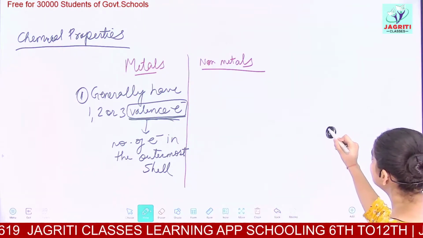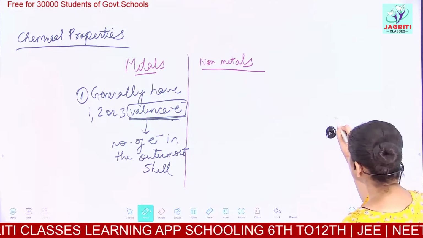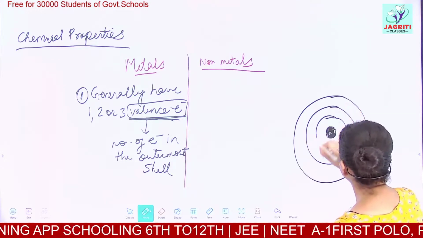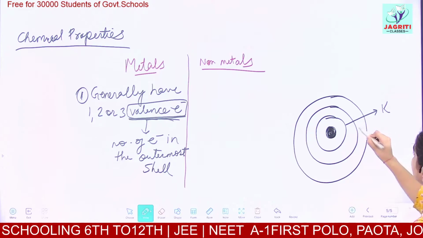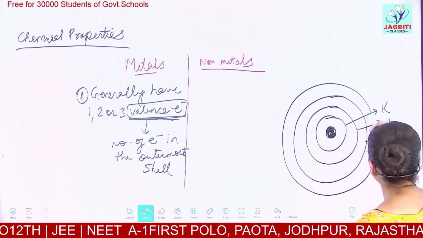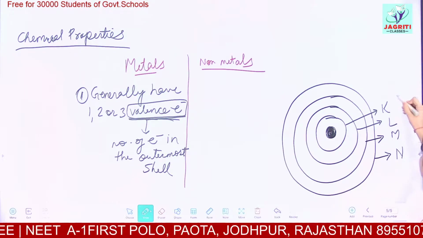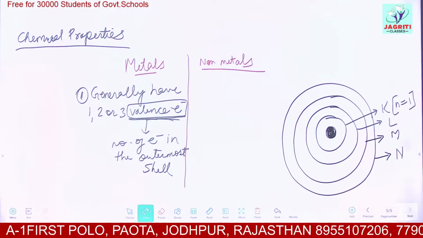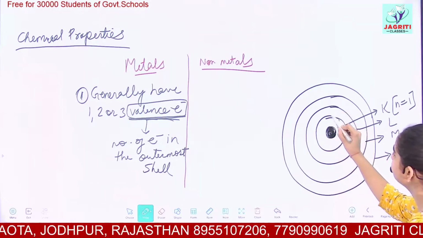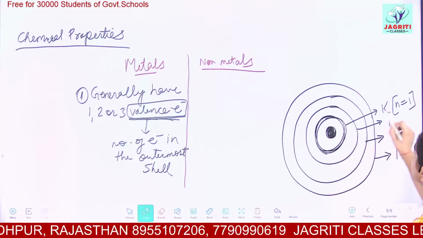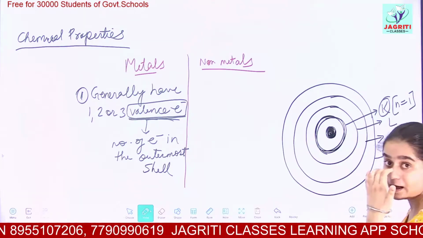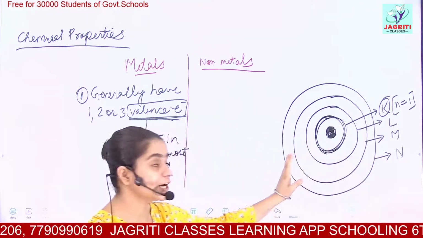We draw a center dot, that is our nucleus. Then we draw different shells around the nucleus, and we name the shells. The first shell is called K shell. The next one is L shell, then M shell. And if you have one more shell, it would be N shell. K shell is the first shell, that is n equals 1. We count the shells from the one nearer to the nucleus. The first shell nearest to the nucleus is called the K shell, and respectively they are known as L, M and N shells. I hope you have now recalled what you studied in 9th standard.